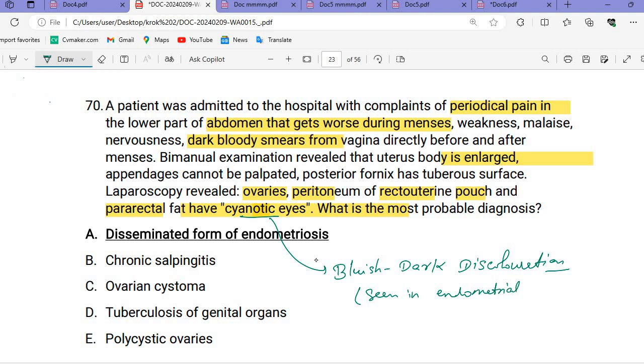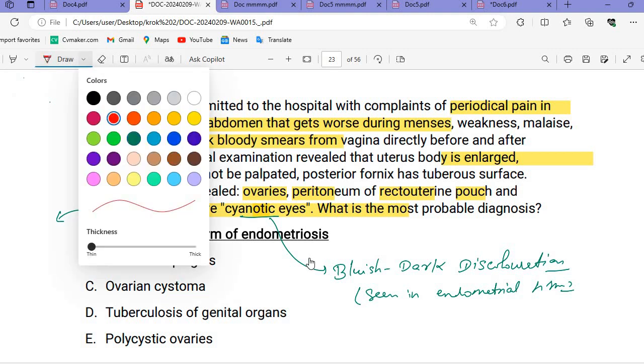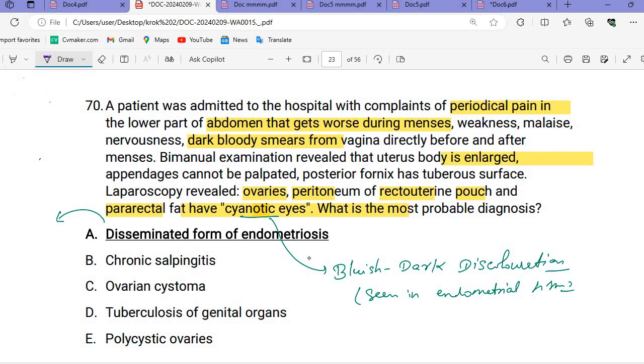In endometrial tissue we studied that if there is an accumulation of the blood in the implant, there will be the bluish dark discolorations, mixed blood will be there. And if we see there is an involvement of the peritoneal regions also, so we call this form the disseminated form.